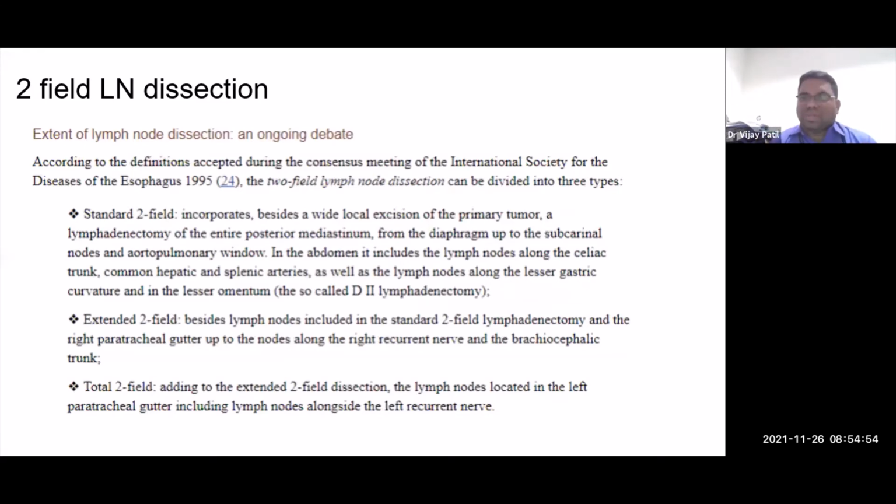So how many fields do you resect? There is a classic question whenever you read about the esophagus: 2-field versus 3-field, 2 fields versus 3 fields.